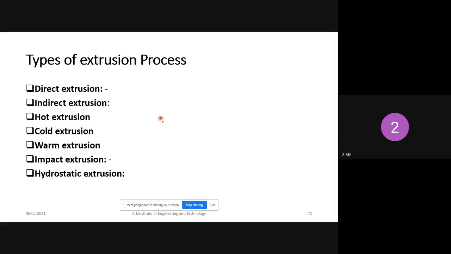Next one is hot extrusion. Hot extrusion is nothing but the metal is heated beyond the recrystallization temperature. Then pressure is applied with the help of the ram, and the metal will be moving outside.